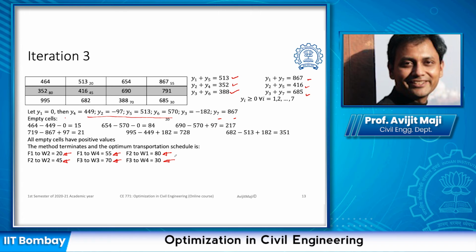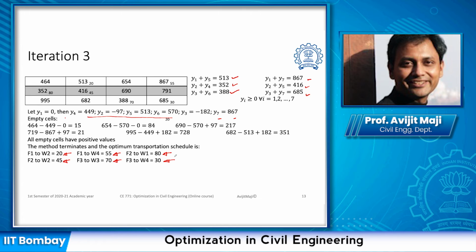Just to recap, we had various methods to find the initial feasible solution. We discussed two methods, and the initial feasible solution is used to find the final solution using one of the methods, and in this case we used the modified distribution method. In the modified distribution method, we need to formulate the dual of the primal problem, the transportation problem which we are solving, and in this dual problem, the constraints indicate each of the cell costs.